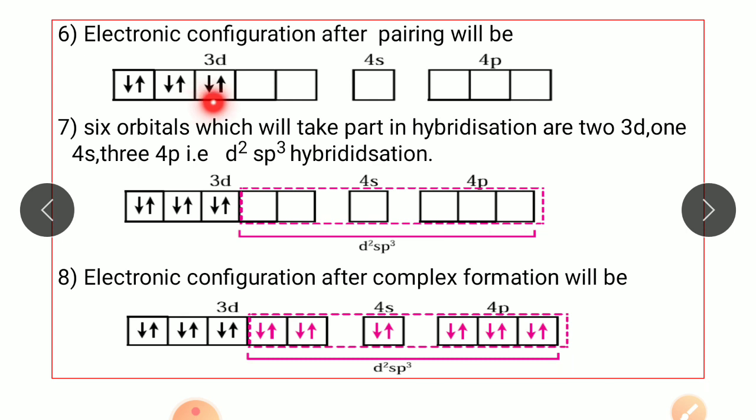So all the electrons in the d orbital are paired now, and now the metal can provide 6 orbitals for hybridization. And those 6 orbitals are 2 orbitals of 3d, 1 of 4s and 3 of 4p. So d2sp3 hybridization will take place, and after hybridization the ligand electrons, that is the 6 ammonia electron pairs, will occupy these d2sp3 hybrid orbitals, and this is the electronic configuration after the complex formation.